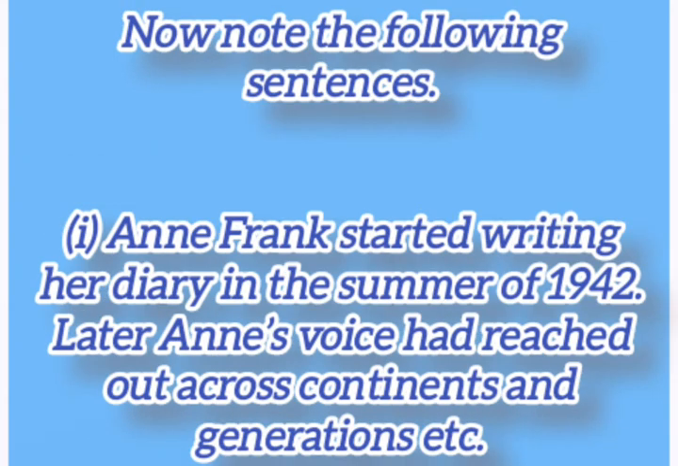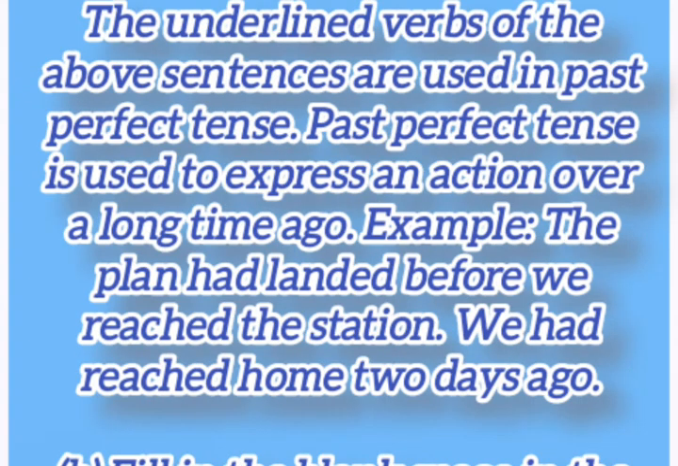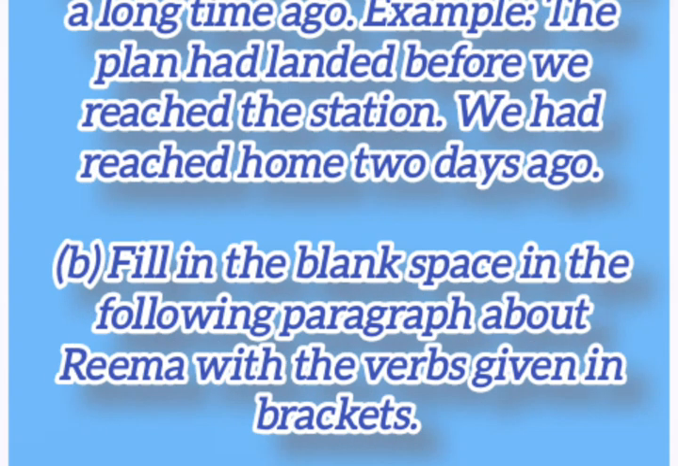Now note the following sentences. 1. Anne Frank started writing her diary in the summer of 1942. Later Anne's voice had reached out across continents and generations. 2. Ryan had started his business long ago. 3. Rashmi had started a music school. The underlined verbs of the above sentences are used in past perfect tense. Past perfect tense is used to express an action over a long time ago. Example: The plane had landed before we reached the station. We had reached home 2 days ago.